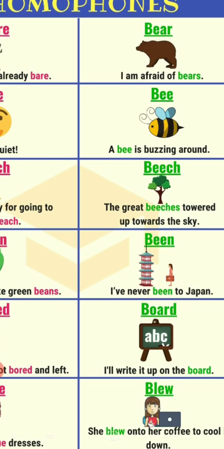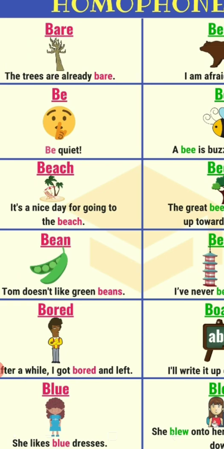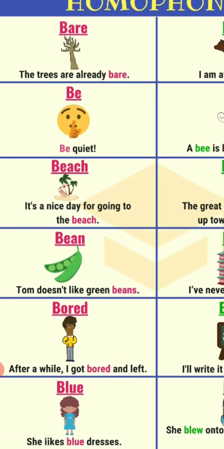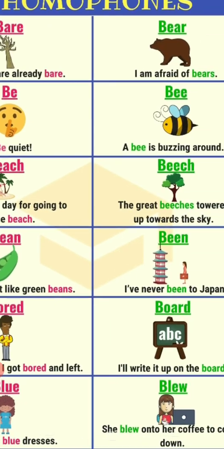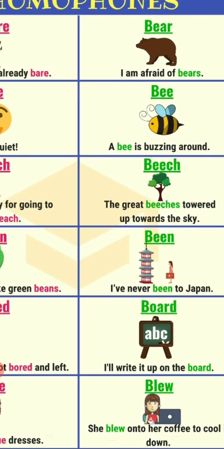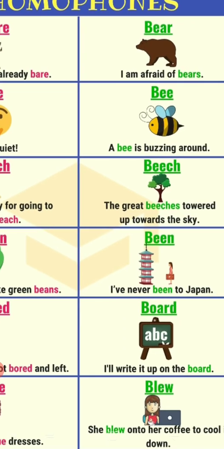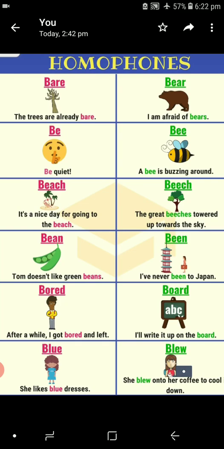Next, I have never been to Japan. First bean, it is a green vegetable. Next, been, it is the verb form. Likewise, bored and board. After a while, I got bored and left. Next, board, it is a blackboard. I will write it upon the board. Likewise, blue and blew. She likes blue dresses. She blew onto her coffee to cool down.